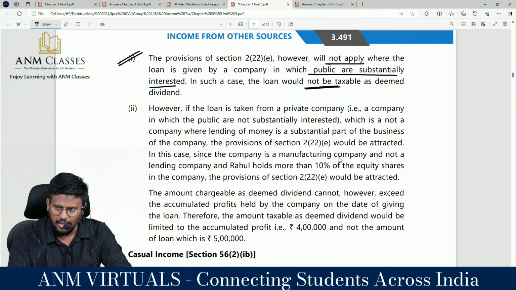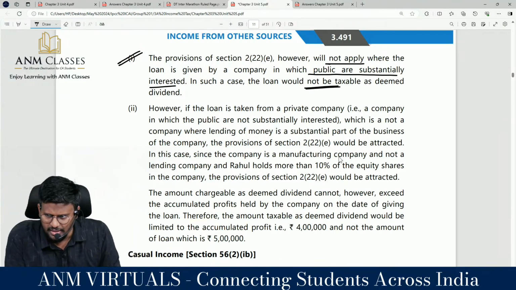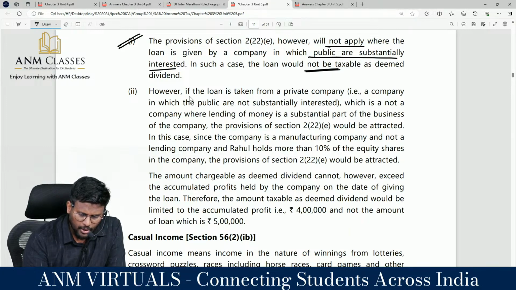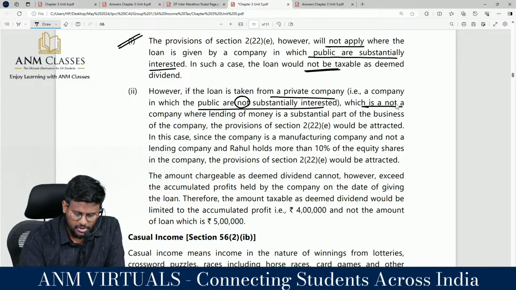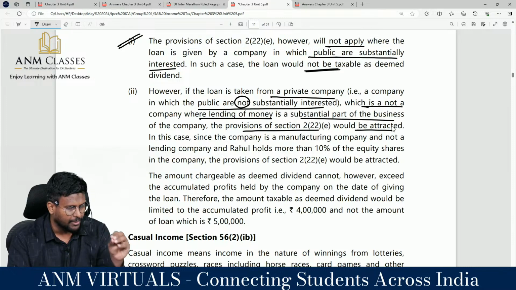அப்ப இந்த கம்பெனி சார், இந்த ப்ரொவிஷன் யாருக்கு அப்ளை ஆகாதுன்னா பப்ளிக் லிமிடெட் கம்பெனிக்கு அப்ளை ஆகாது. யாருக்கு தான் அப்ளை ஆகும்? அப்போ ஒரு பிரைவேட் லிமிடெட் கம்பெனில ஒரு ஷேர் ஹோல்டருக்கு சப்ஸ்டான்ஷியல் இன்ட்ரெஸ்ட் இருக்கு, அந்த ஷேர் ஹோல்டருக்கு கம்பெனி லோன் கொடுத்திருக்காங்கன்னா to the extent of accumulated profit will be treated as deemed dividend under 2(22)(e) in the hands of the shareholder, correct? Yes, sir. However, if the loan is taken from a company that is a company in which public are not substantially interested, which is not a company where lending of money is a substantial part of business, the provisions of 2(22)(e) would be attracted.